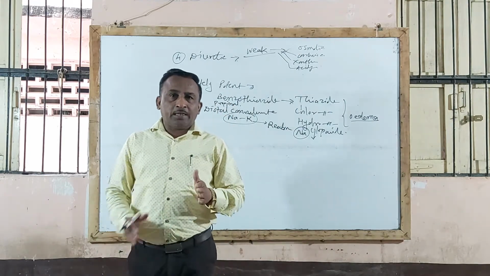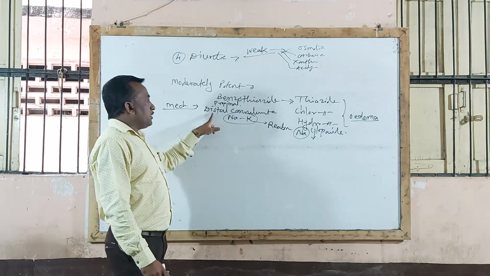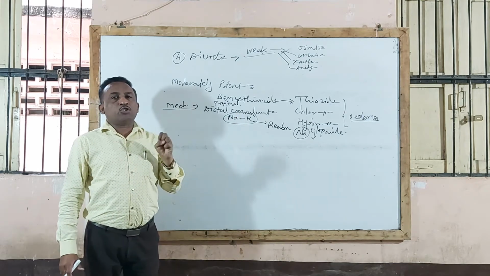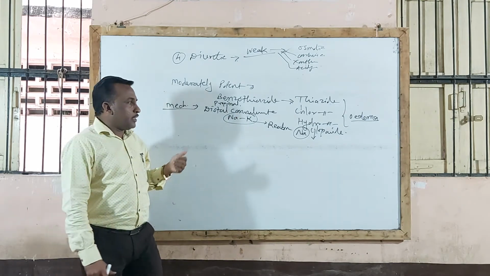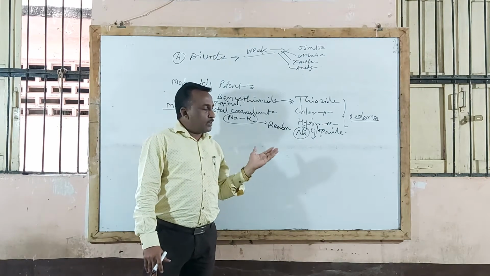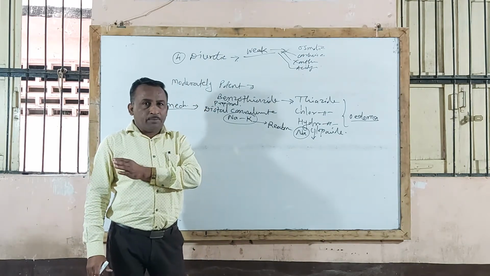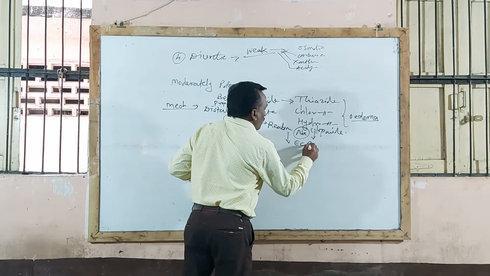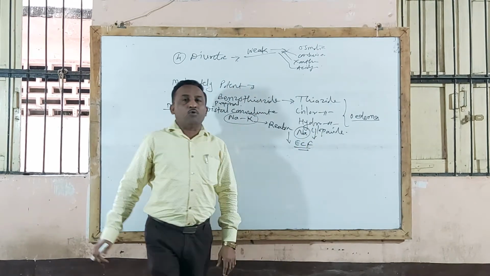These drugs act at the distal convoluted portion and thereby inhibit reabsorption of sodium ion. When reabsorption of sodium is inhibited, excretion of sodium is facilitated, and at the same time it causes a decrease in ECF volume, that is extracellular fluid volume.